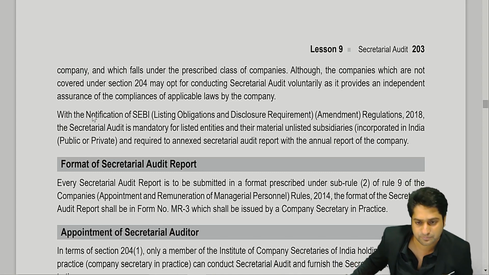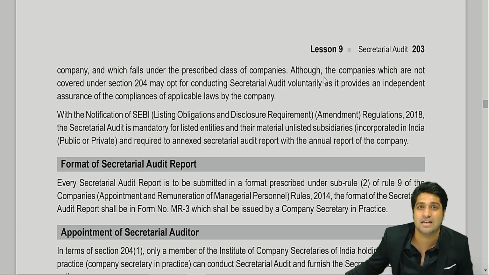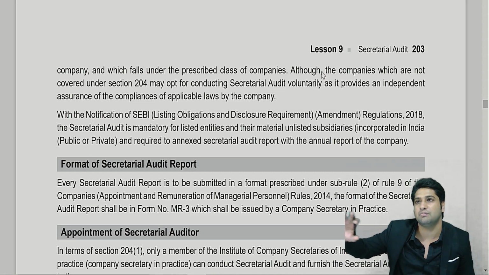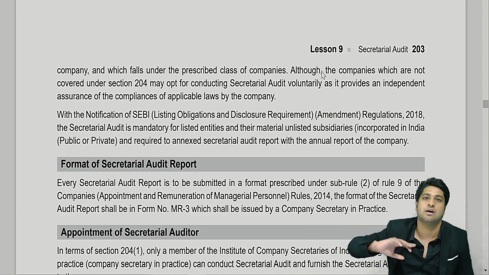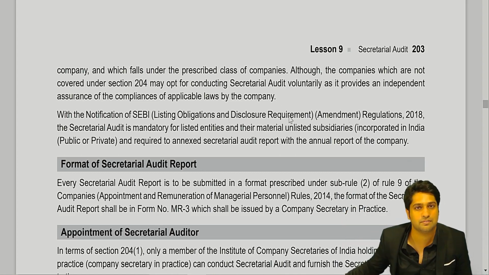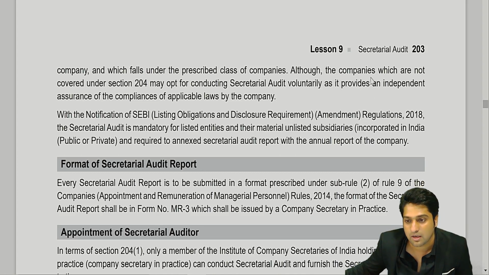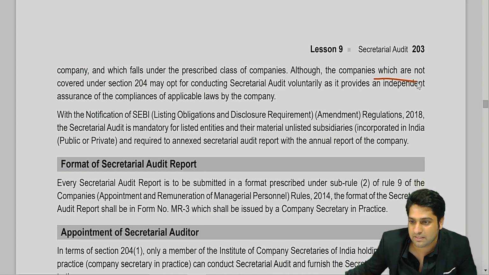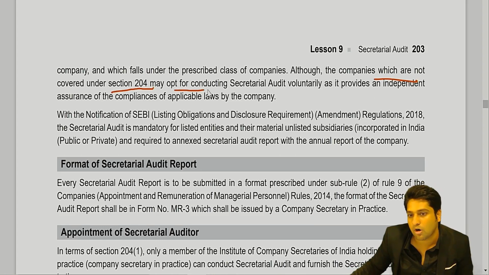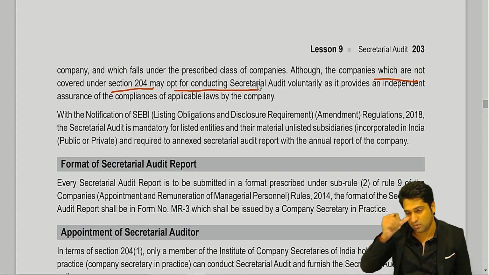Yeah. So that's one of the provisions. So though we are thinking of it, that is a hypothetical situation, that a private company coming in with 10,000 crores. Not many you might find. Okay. So a private company which is not covered under section 204 may opt for secretarial audit voluntarily.